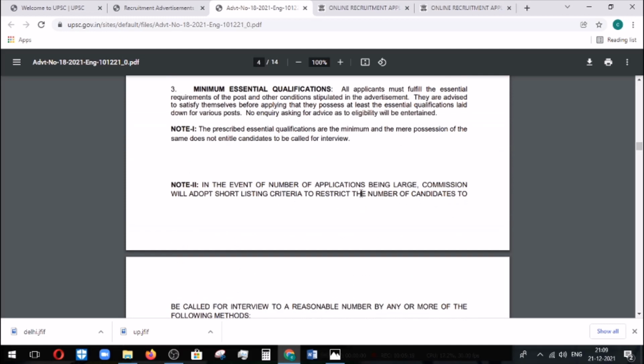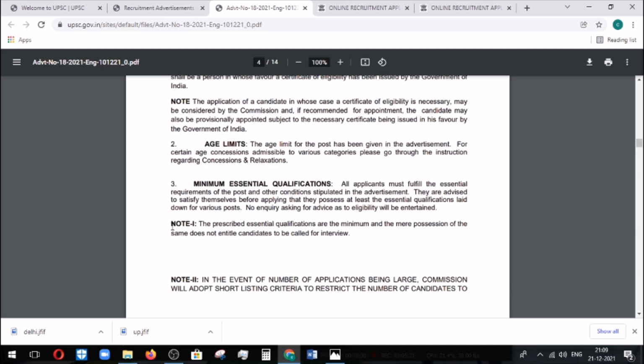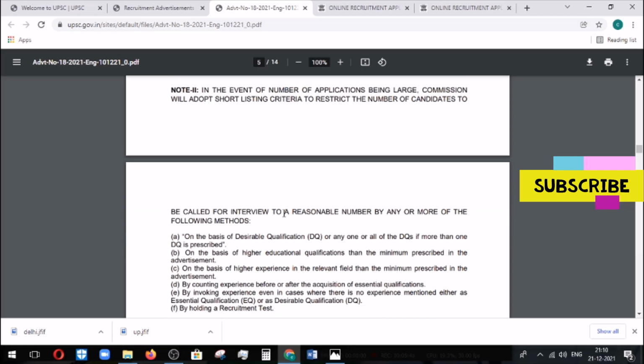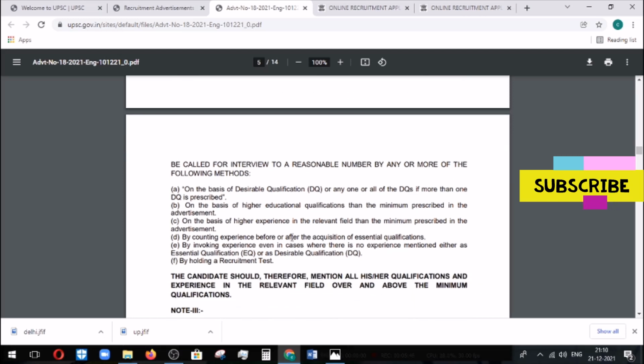And there is an important thing you need to know: the selection of candidates is based upon their decision. But when the applications are more, in the event the number of applications is large, the commission will adopt shortlisting criteria to restrict the number of candidates to be called for interview to a reasonable number by any one or more of the following methods. So if the applications coming to the portal are very large, then they go for shortlisting, either a written exam or some other method, which has been mentioned here.